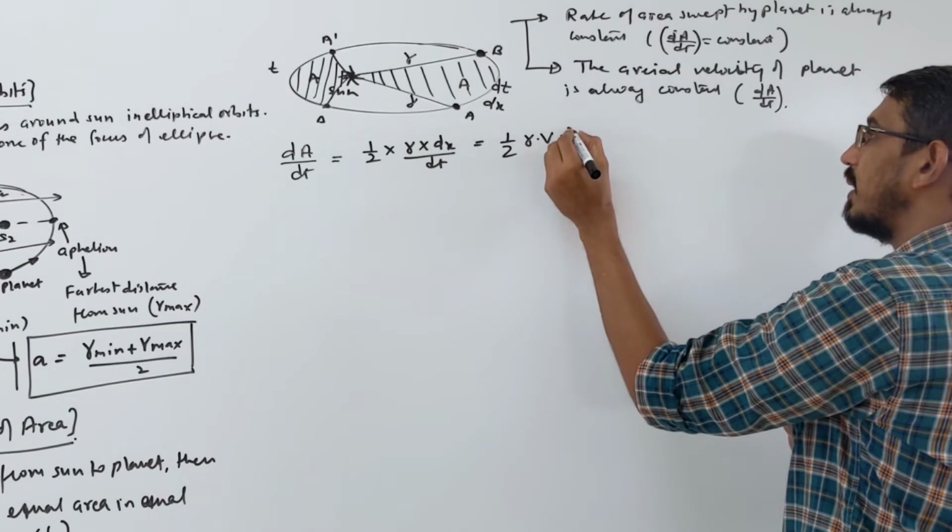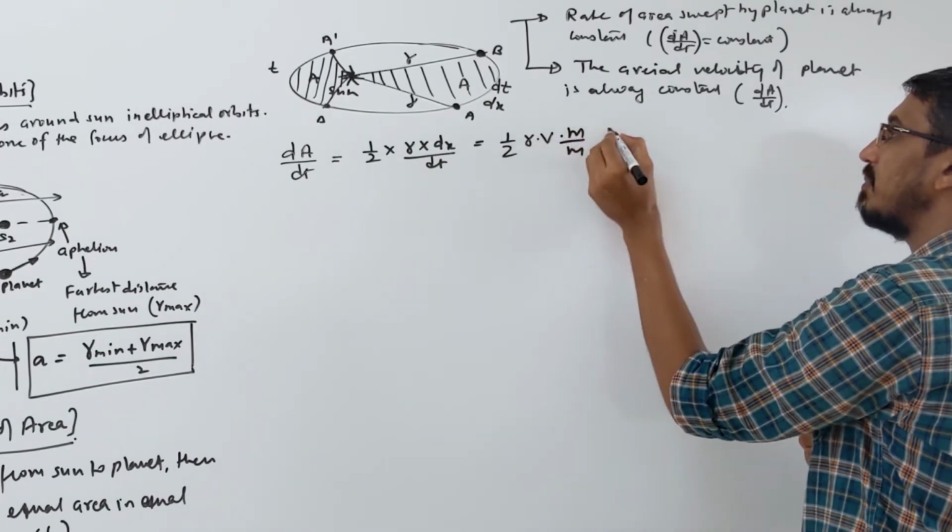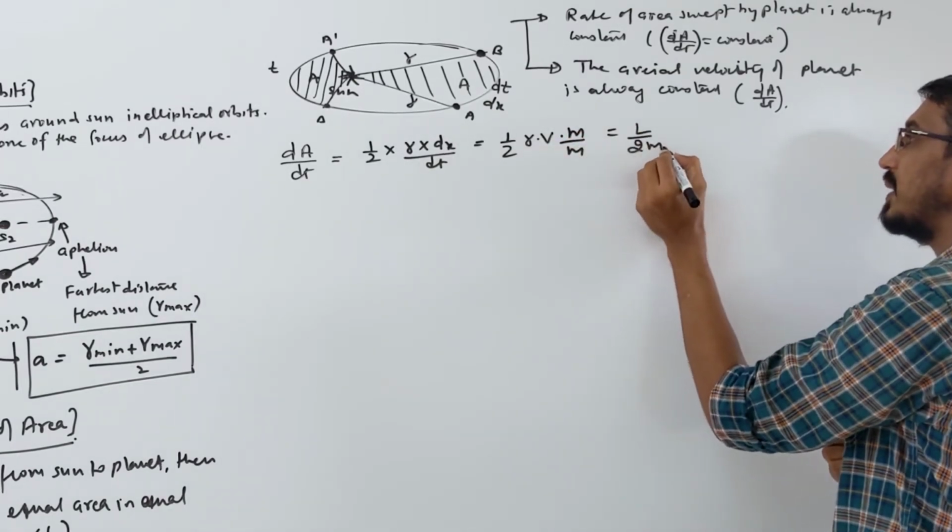Now divide this term and multiply by m, so that this term becomes angular momentum, like this.